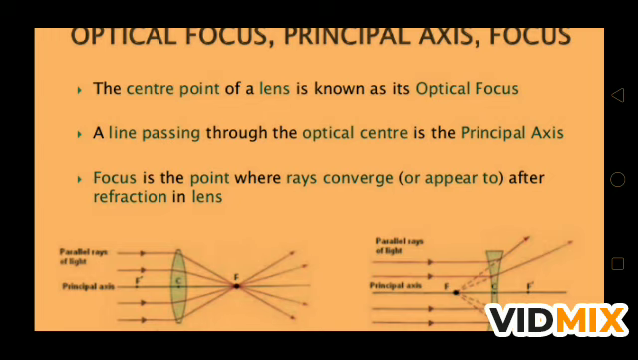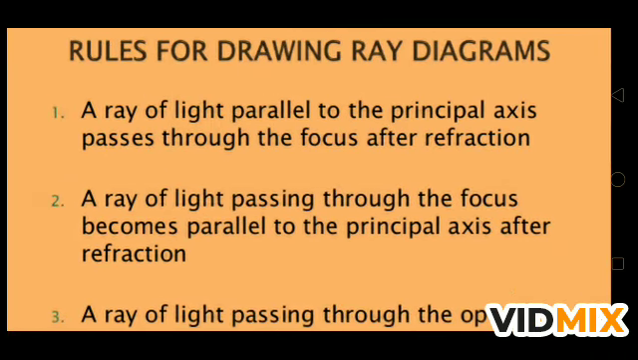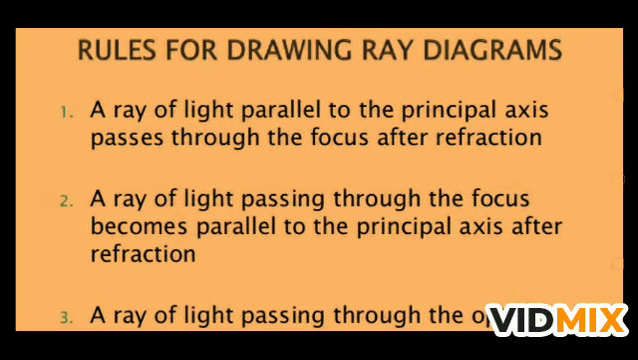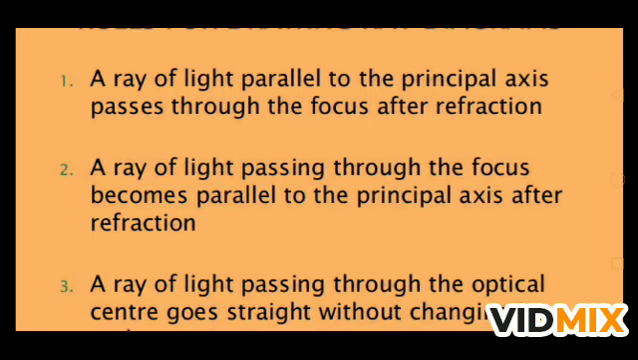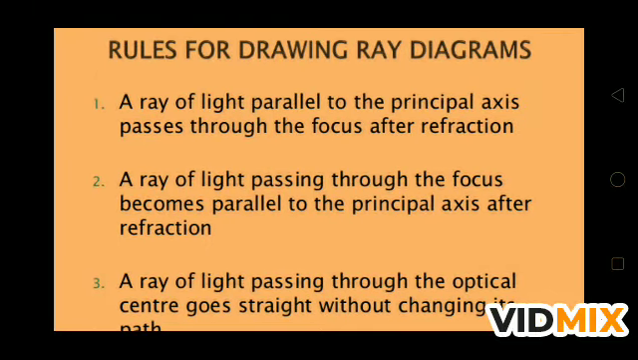So this is the center point of the lens, optical center, principal axis and focus. We have discussed this. Now what is the rule for drawing the ray diagram? In the case of spherical mirrors, we have also seen some rules. So here also, the ray of light parallel to the principal axis passes through the focus after refraction. The second is the ray of light passing through the focus becomes parallel to the principal axis after refraction. And the third is the ray of light passing through the optical center goes straight without changing its path. These are the three rules to draw the ray diagram.